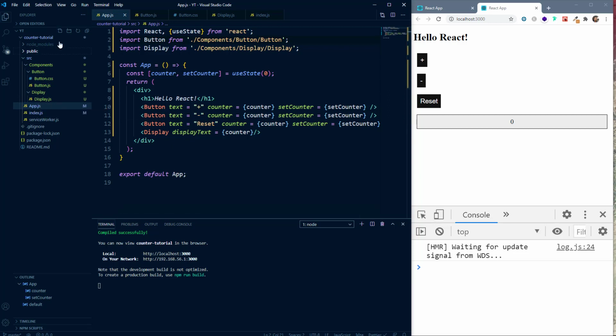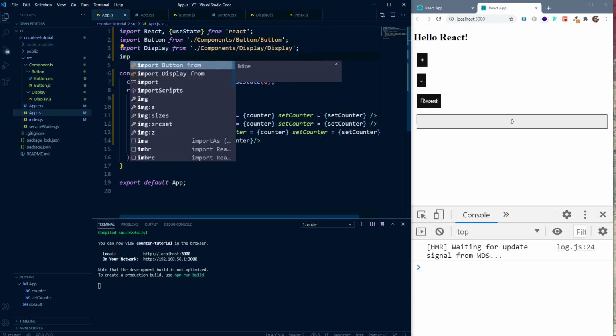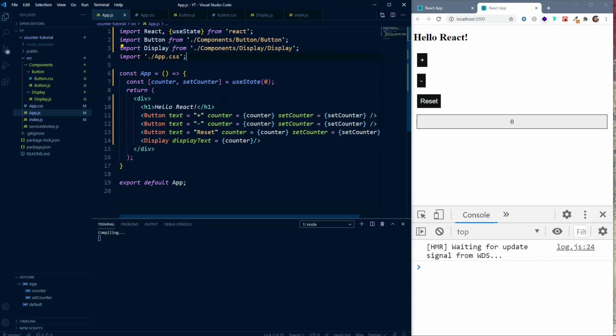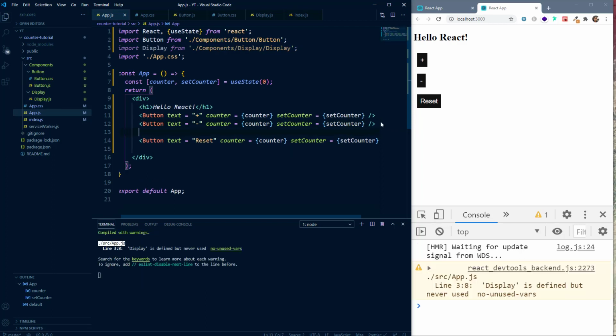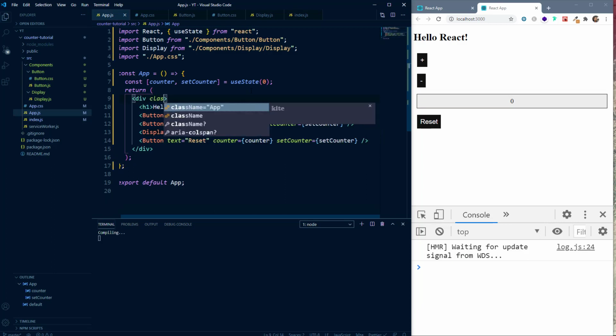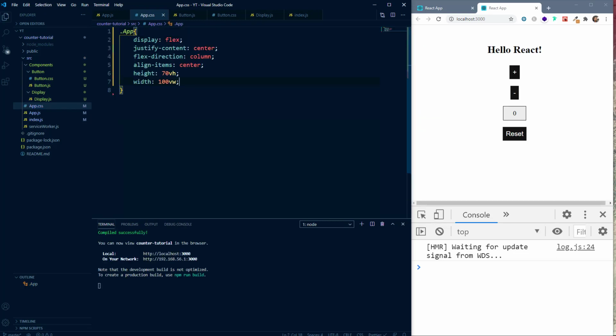Now, let's create one more app.css file. Now, we'll import this app.css file here, and we'll give it a bit of styling. We'll move this display component above. We'll create a class here. So we'll say className app. And inside this, we can create .app to target the app component, and we'll paste these styles.